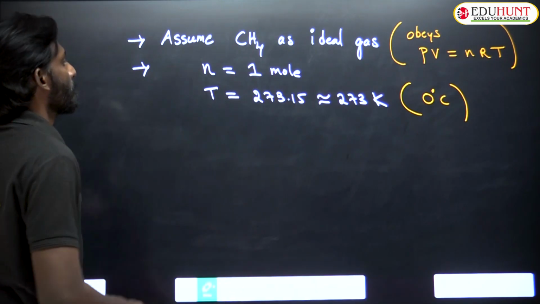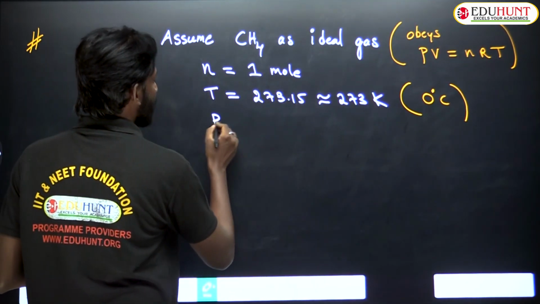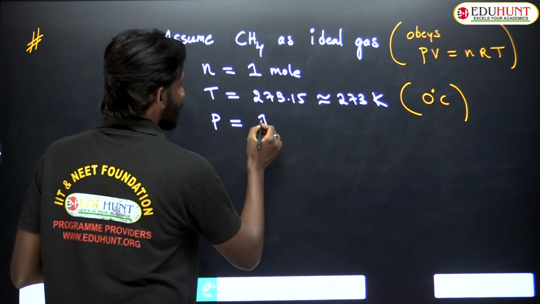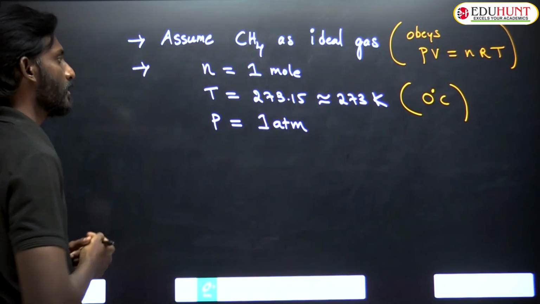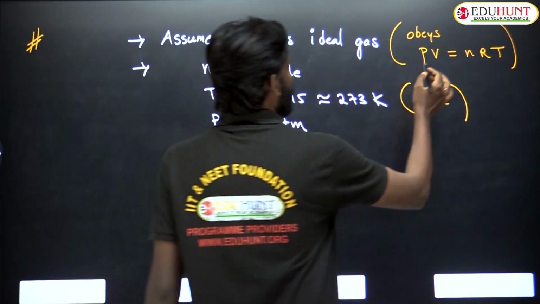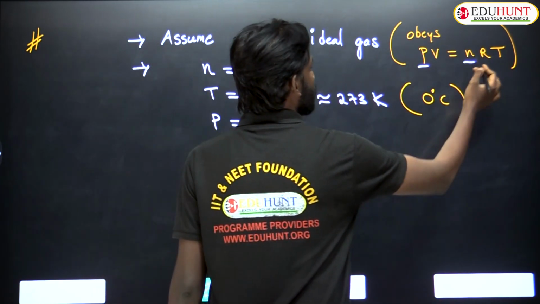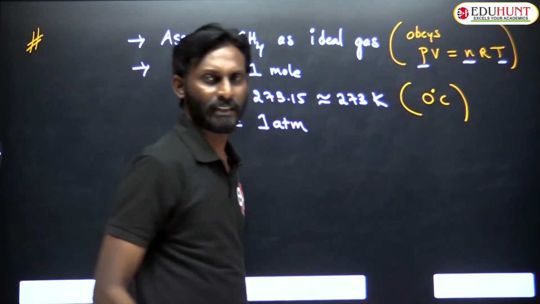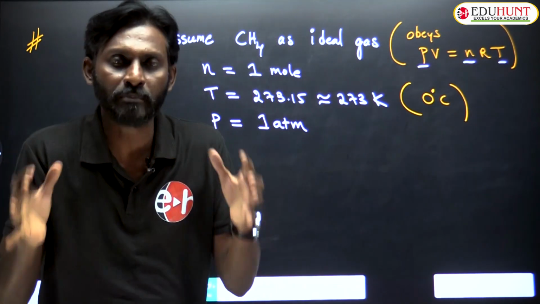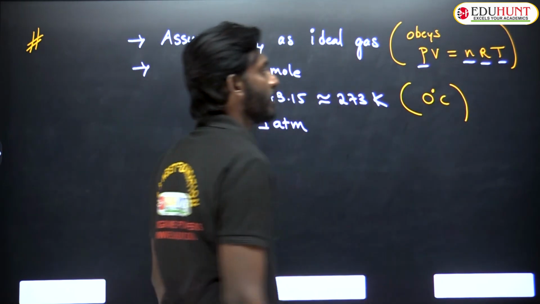And what is the pressure I am taking? For example purposes, I am taking the pressure as just 1 atm, 1 atmosphere. The number of moles I have taken is 1 mole. Temperature I already took. That means I am taking particular conditions. The R value we already know.